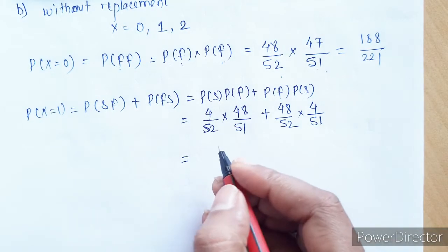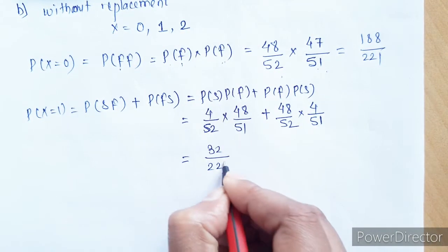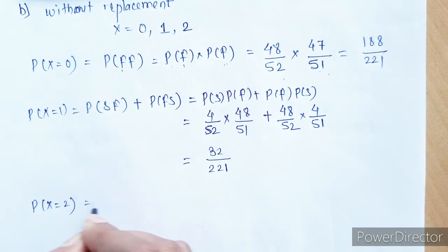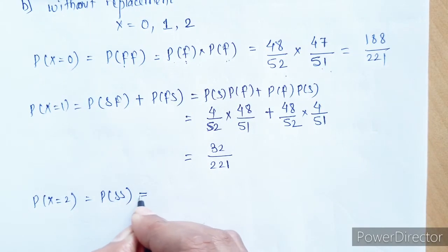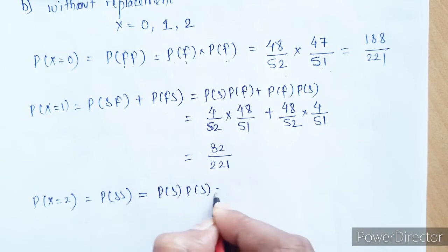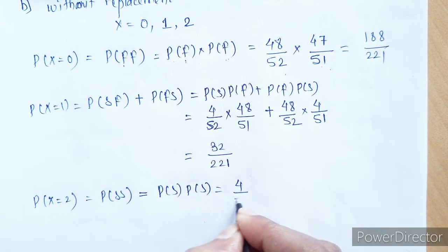So after multiplication, what you will get here is 32 upon 221. Okay. Now the last case, when the random variable is 2, that in both the cases you are getting success. So in the first draw you are getting A's, and in the second draw also you are getting an A's. So what is the probability of getting an A's on the first draw?